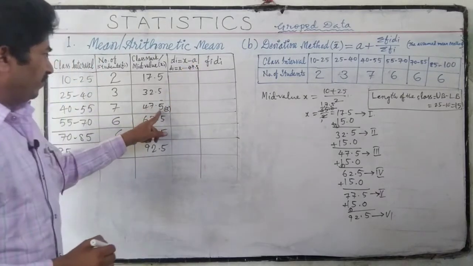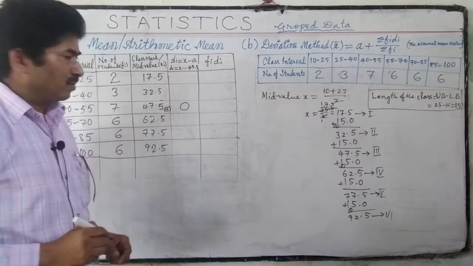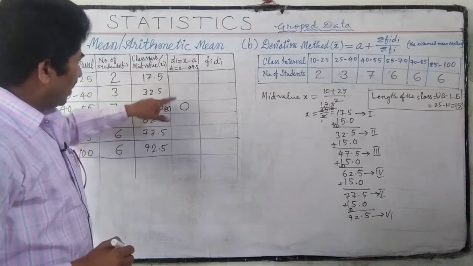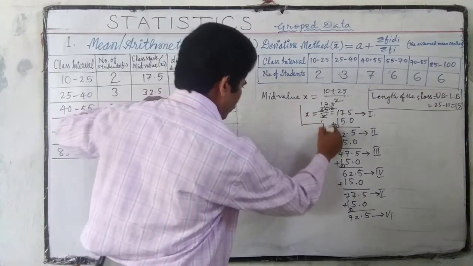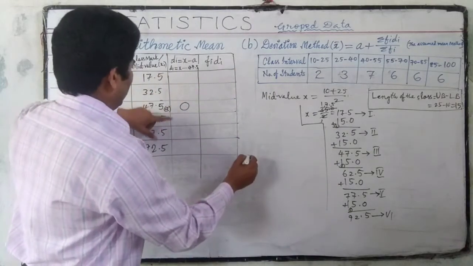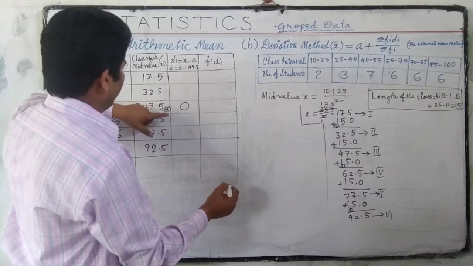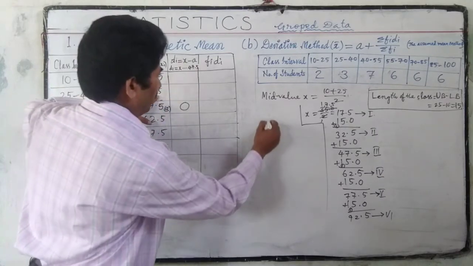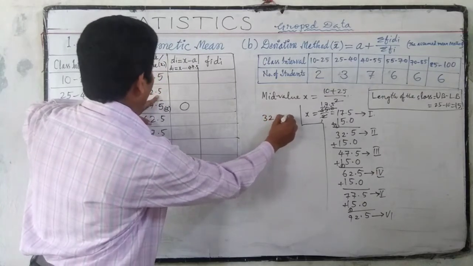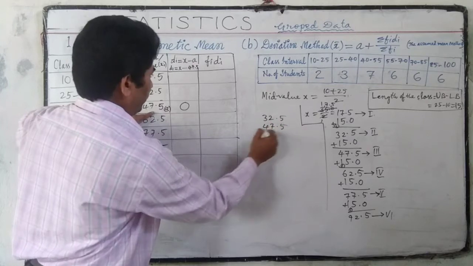Here 47.5 minus 47.5, 0 will come. What will come here? X is 32.5 minus a, 47.5.